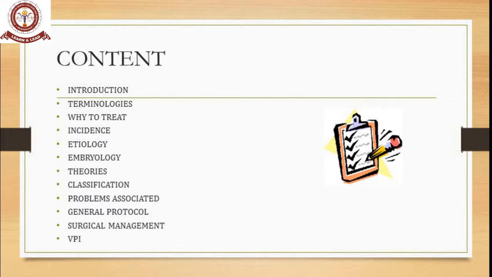So we'll be talking about an introduction, terminologies, why we should treat cleft, the incidence of cleft, etiology, its embryology, of the basic formation of normal anatomy. Then theories of cleft, classification, problems associated with cleft, then the general protocol. Then we'll be talking about the surgical management and what is VPI. VPI is nothing but velopharyngeal incompetency.